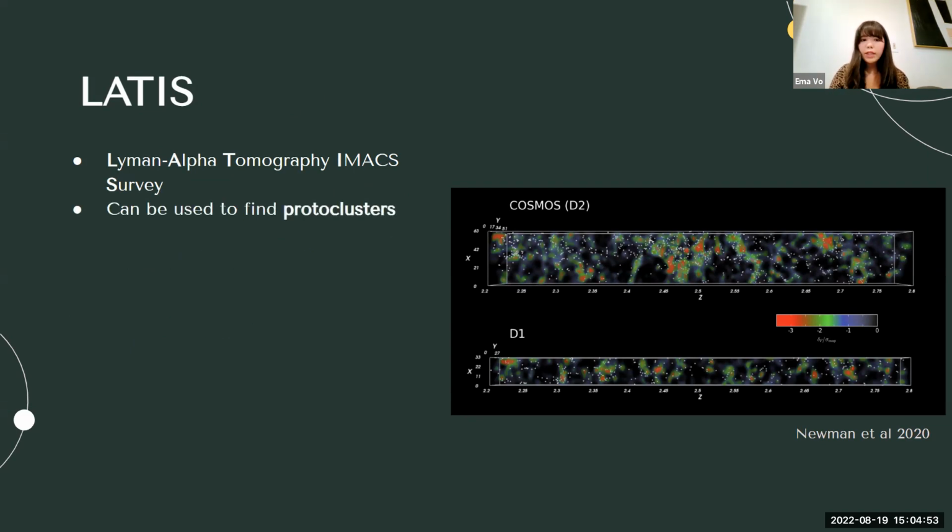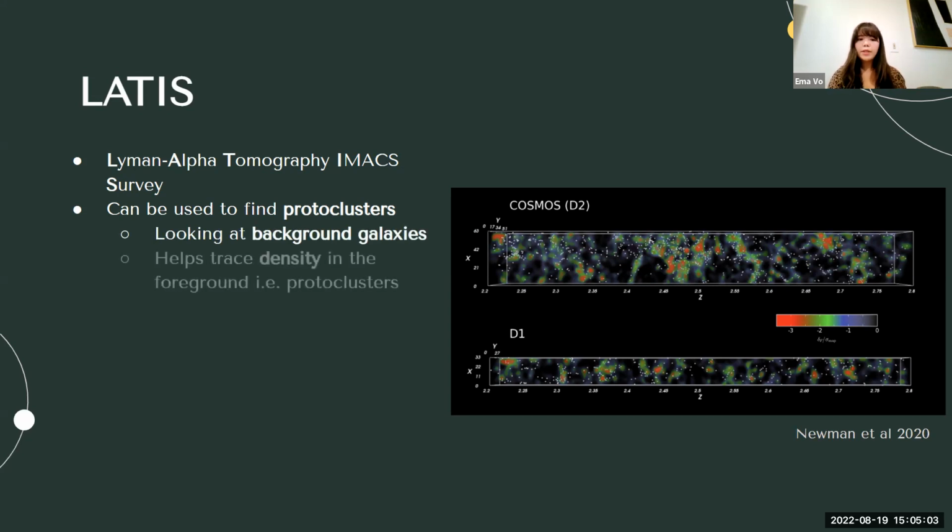But he used it more specifically to find protoclusters. So you can use it to map out any other large-scale structures, but he used it specifically for protoclusters. And so we actually looked at background galaxies to map out these protoclusters. So tracing the density in the foreground using background galaxies is a really cool technique. So really when you have a bunch of background galaxies that are releasing photons towards us and giving us that flux, you can see something in the foreground because it's blocking those areas.